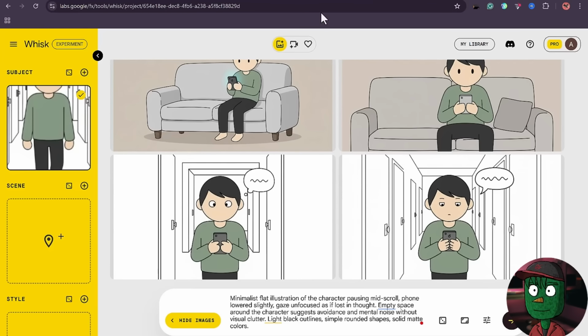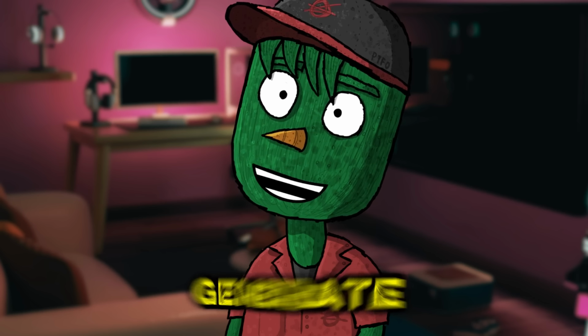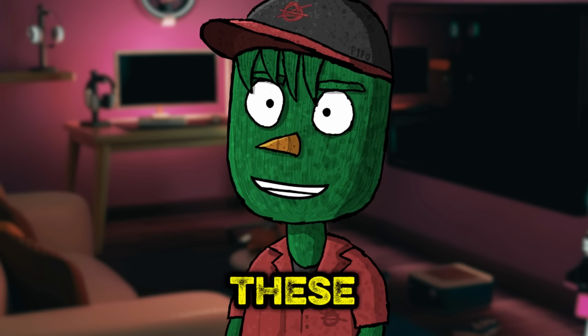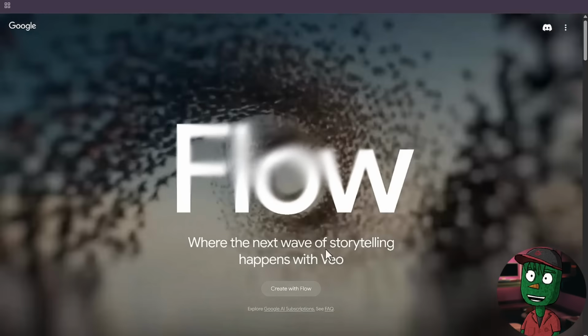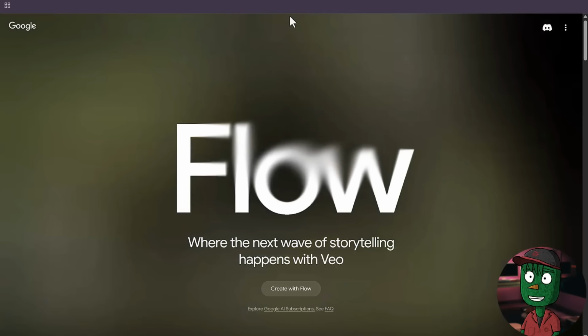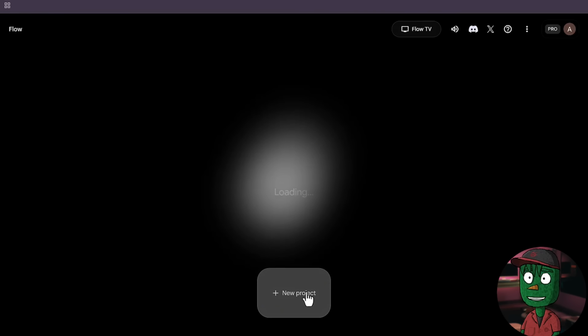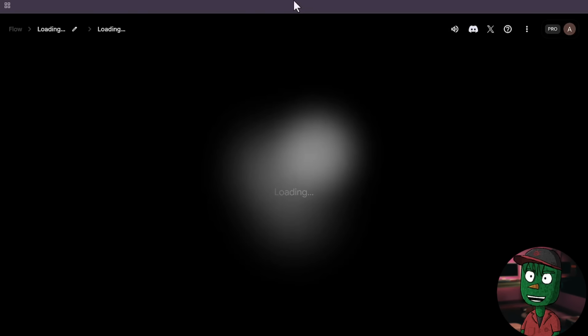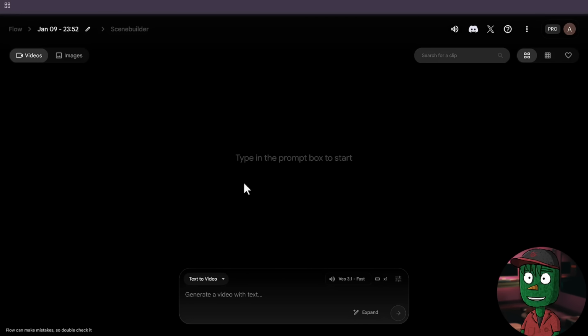Alright, now that you've learned how to generate your images, it's time for us to convert these images into animation. You can use any tool of your choice, but I prefer using Flow. And the reason is because it just does the work better. So log into Flow AI, click on New Project, then it's going to bring you here where you are going to be generating your animation.